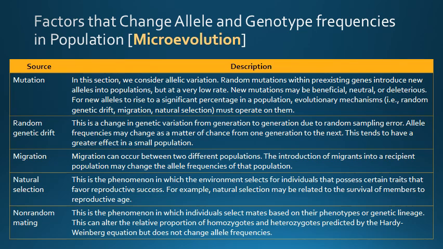These are what we describe in this table. First is the introduction of new genetic variation into a population, which is one essential aspect of microevolution. And the second is the events of random genetic drift, migration, and natural selection.